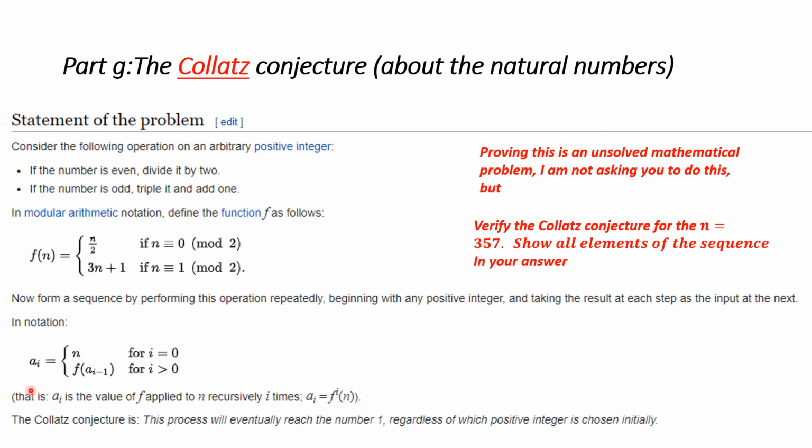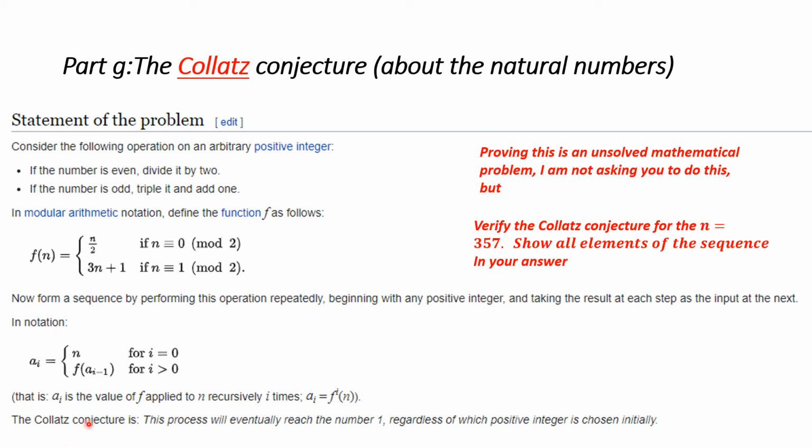So in notation, a sub i is equal to n if i is equal to 0, and I will give you an input there, but then it is f of a sub i minus 1 for i greater than 0, so you use this function. That is, a sub i is the value of f applied to n recursively i times. So a sub i is equal to f applied i times to the number n. These are called, of course, recursive relationships.